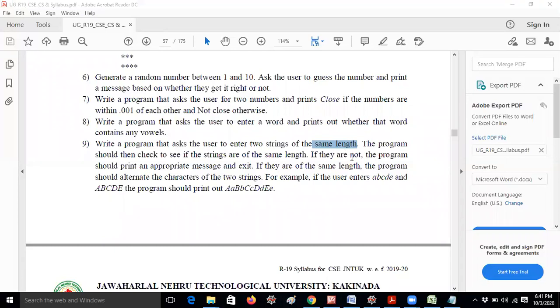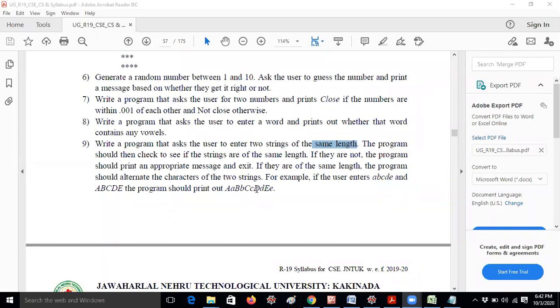Okay. The program should print an appropriate message and exit. Actually I would like to take class tomorrow also, but some students are having examinations. Okay. So I know. So you have to prepare a lot and don't fear guys, because examinations will be there definitely. Okay. So please prepare well.